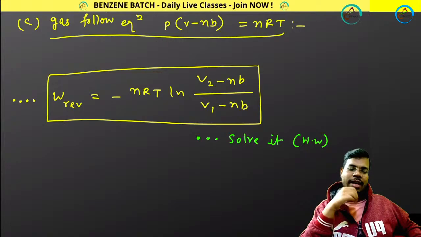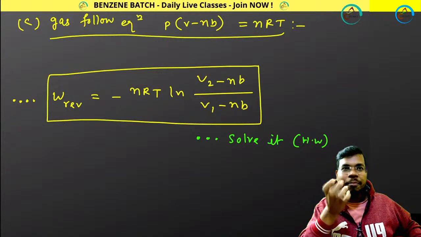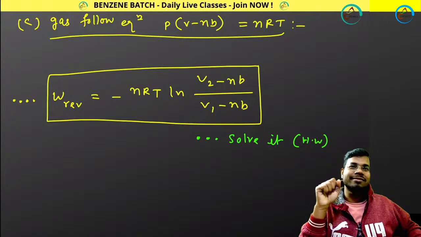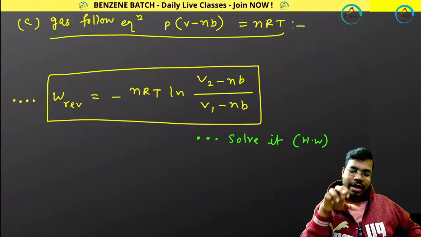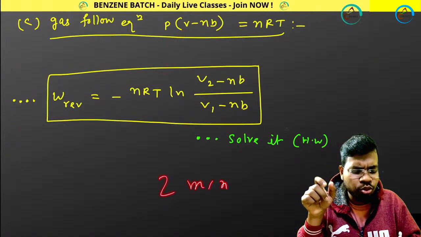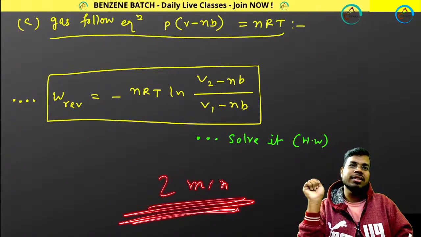Please solve it. Whenever I am giving you some homework, there is some meaning in giving that. Okay, Shiny, good. Okay, Arnab, very good. Akash, Shomo, good. So please solve it. Whenever I am giving you homework, that is for practice. It will take only 2 to 3 minutes to solve. Yeah, Kanchan, good.